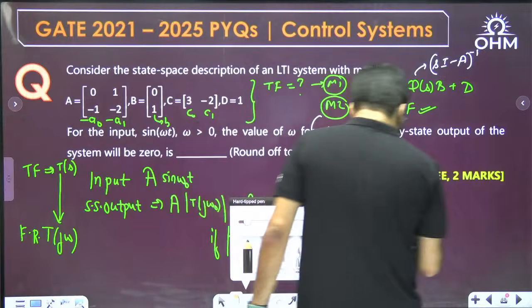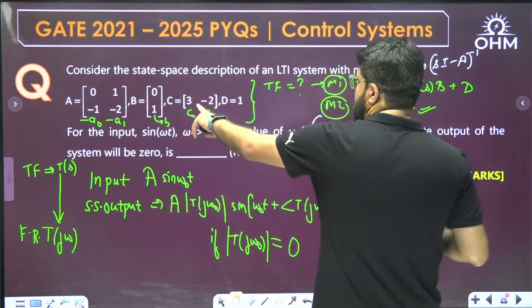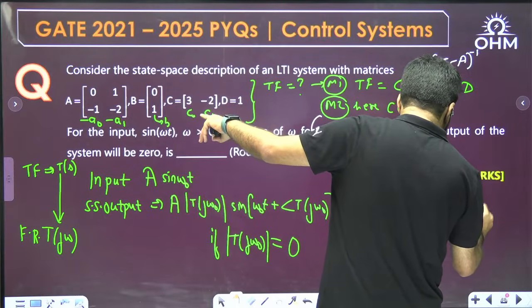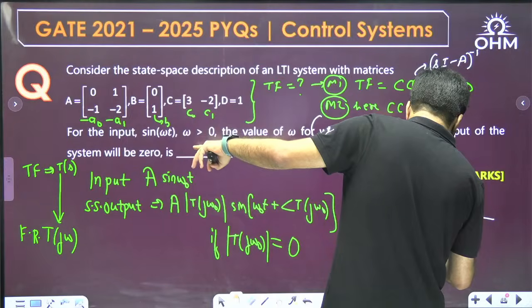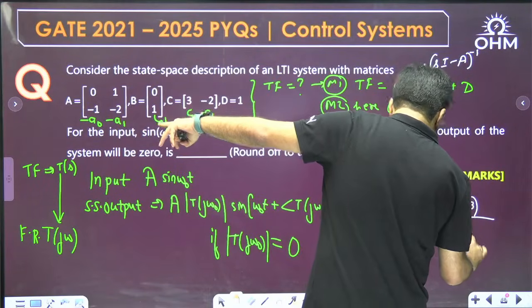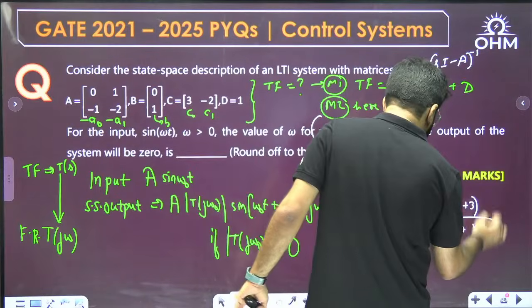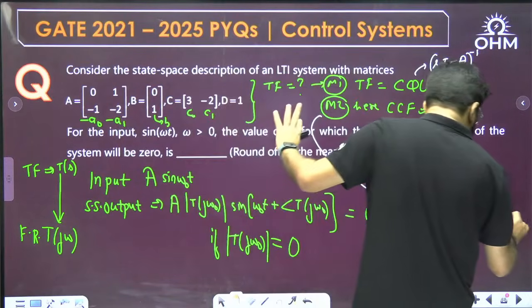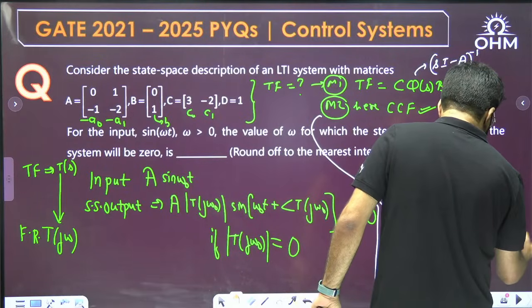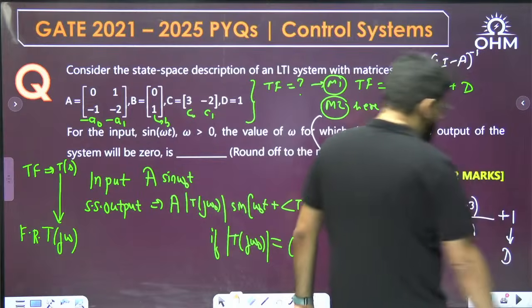So what is the transfer function of the system then? C naught means the constant term, C1 is the coefficient of S, so minus 2S and plus the constant term 3, divided by S square plus A1S, that is plus 2S, and plus the A naught, that is equal to 1. And plus D. If the D is given, then the whole answer plus D. This is the D part.